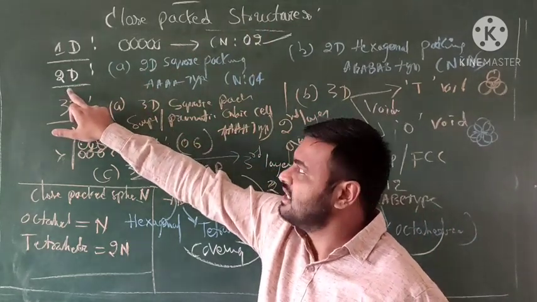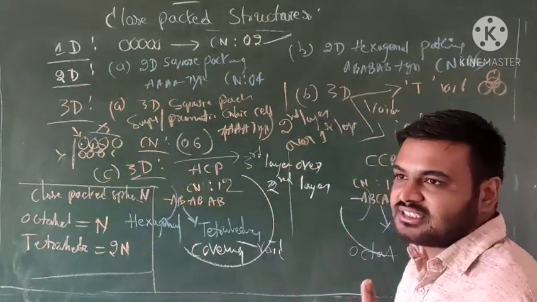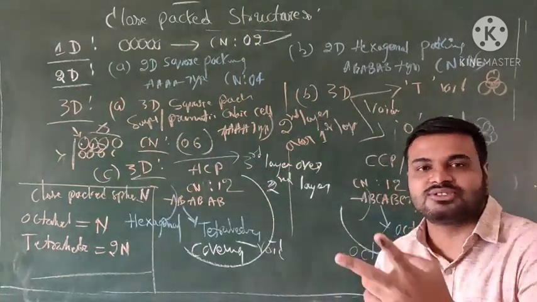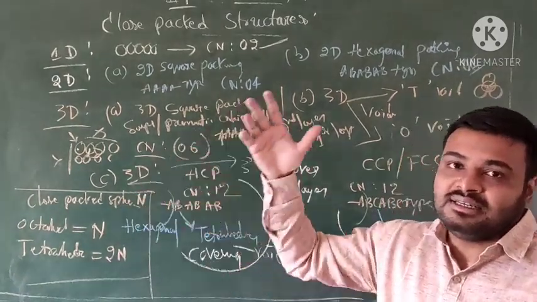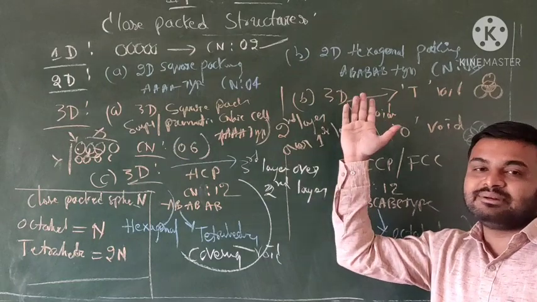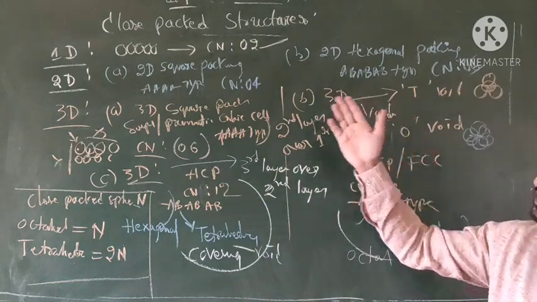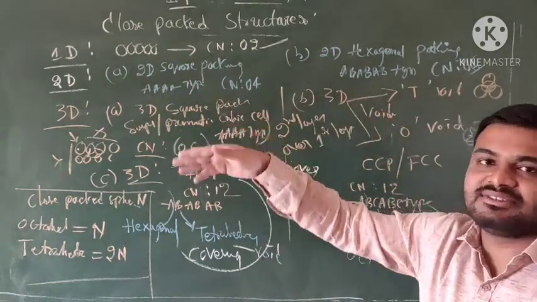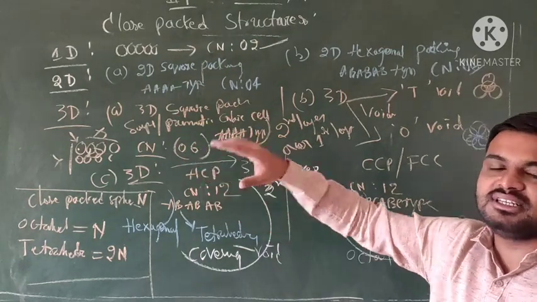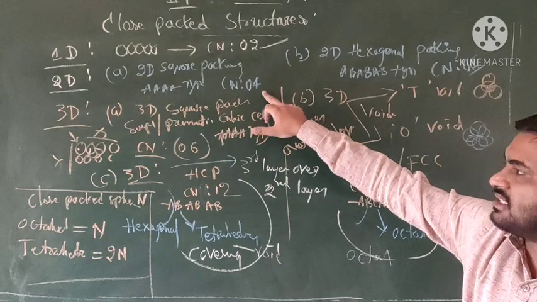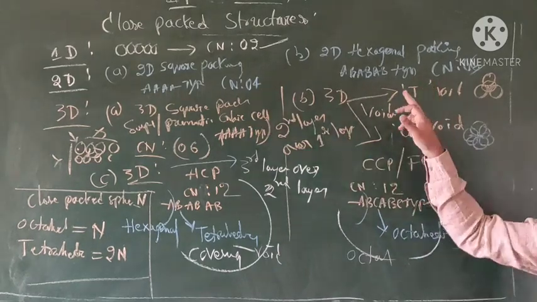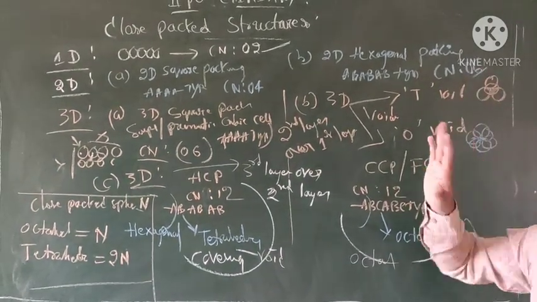Okay, next going to the two dimensional. Two dimensional has two forms. Which are those two forms? One is two dimensional square packing structure. Another one is two dimensional hexagonal packing structure. Square packing has only four coordination numbers, and this is the hexagonal structure, which has six.